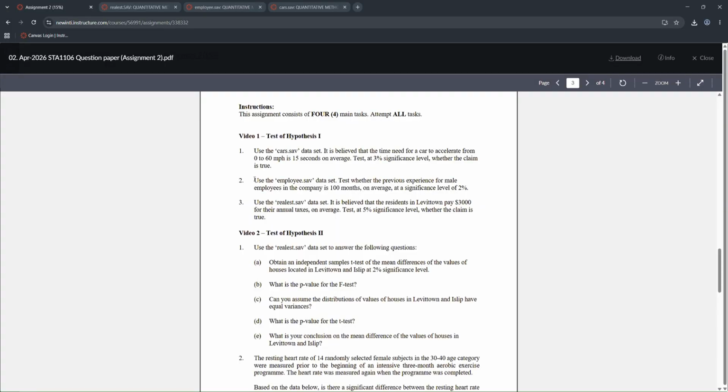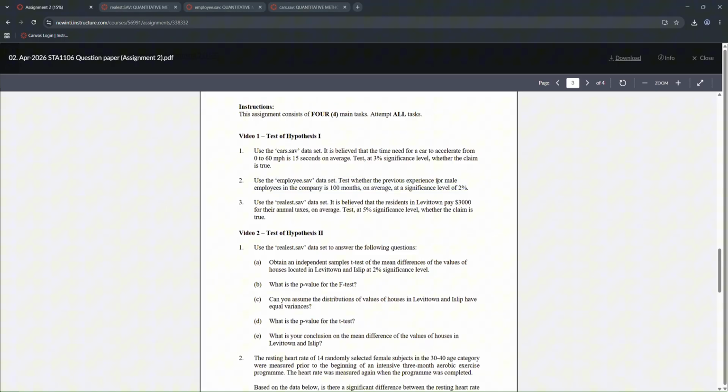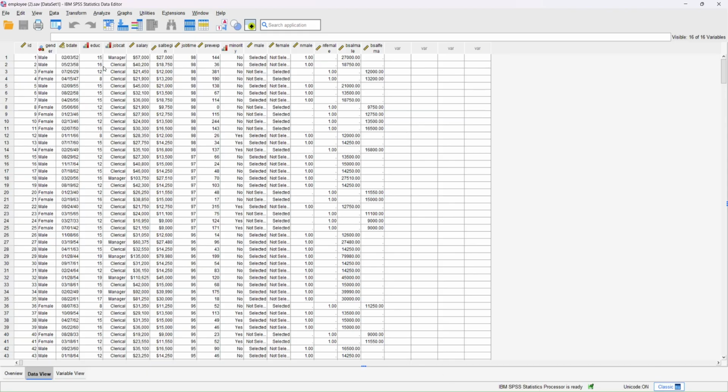Okay, so question 2, we have to use the employee SAV dataset to test whether the previous experience for male employees in the company is 100 months on average at a significance level of 2%. So here I'll have to download the employee SAV to make sure we will use the correct one. And now I've downloaded it. So this will be the employee SAV set.